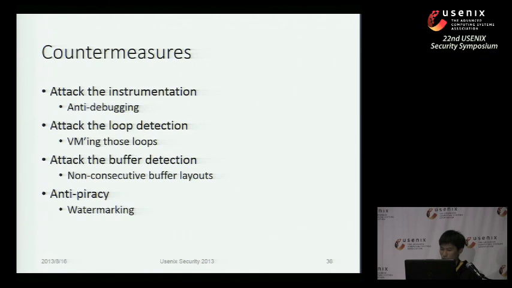Besides that, I prefer using non-consecutive buffer layouts. Another approach you could take is to distribute the decryption process to different loops. For example, if you have a media file and you decrypt it in 3 or 4 or 50 different loops, we cannot really tell which part goes first and which part goes after, without further manual checks. But for us, the best way would be to stop us from doing that.